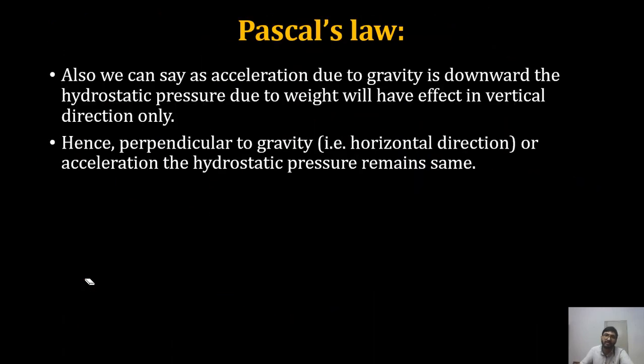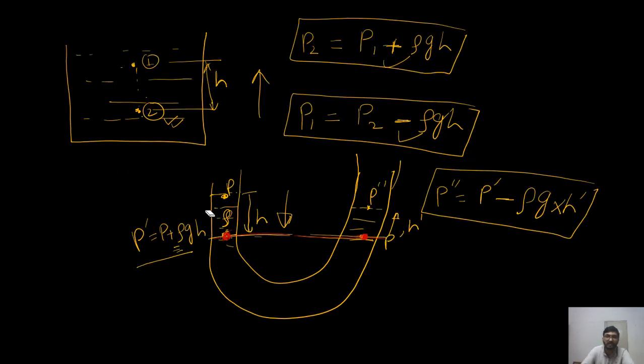Okay, understood? So now we can say, as acceleration due to gravity is downward, the hydrostatic pressure due to weight will have effect in the vertical direction only. This is what I wanted to explain to you in this slide. Horizontally, the pressure will remain constant because acceleration due to gravity is vertical.